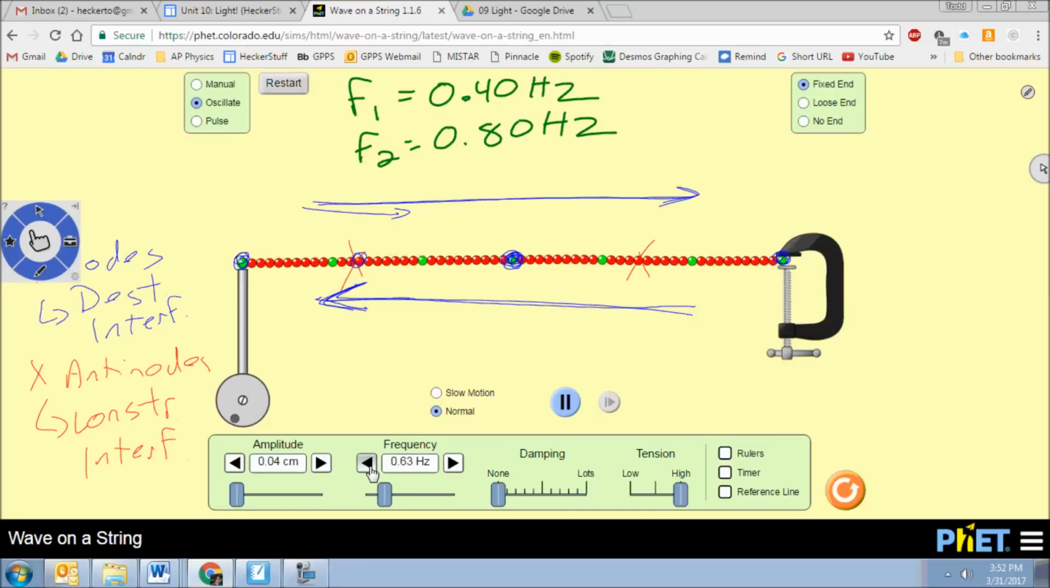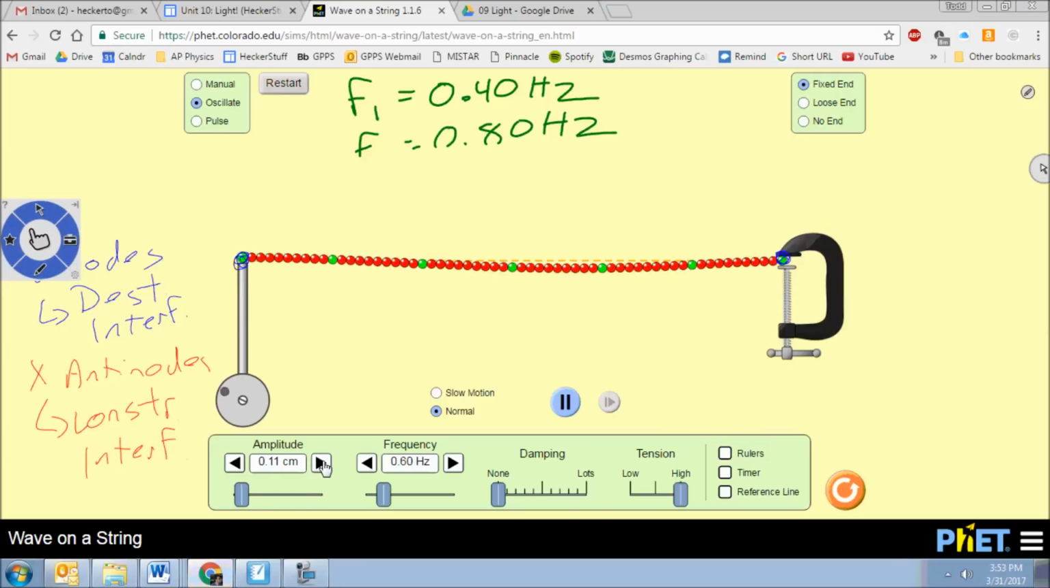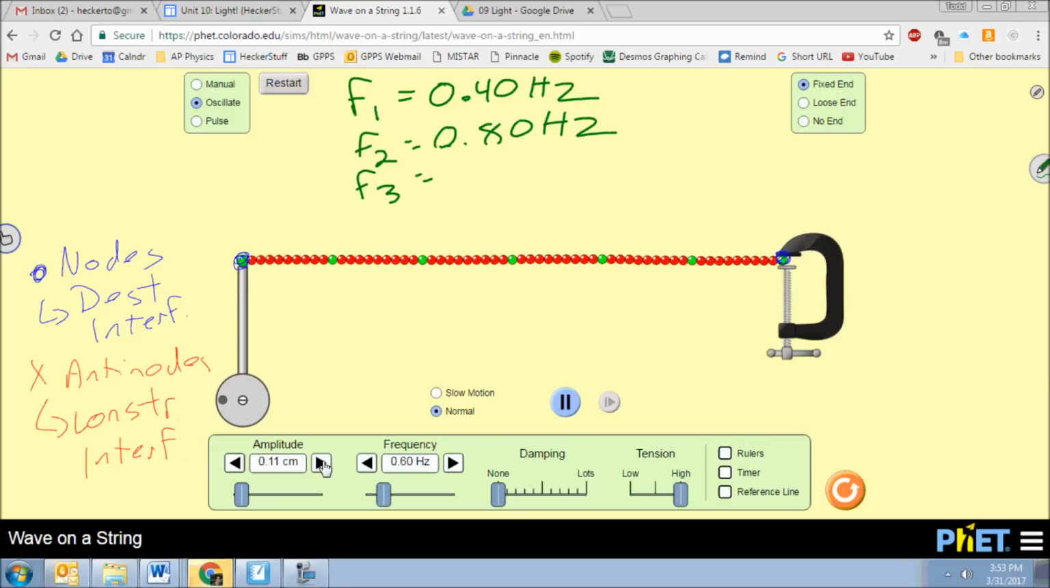So if I do 0.6 hertz and restart it, you don't really get anything special, right? It just kind of vibrates. There are no nodes, right? There are no individual points that seem to be staying put, right? Okay, even if I increase my amplitude, you can really see it then. Oops, let me embiggen the amplitude. So it's nothing. It's just a big garbage wave, right? Okay, so we did F1, we did F2. So F3, let's triple our original natural fundamental frequency.